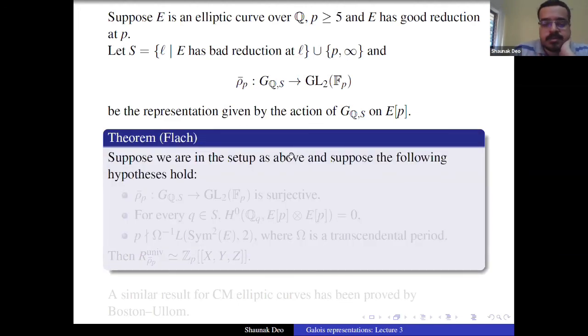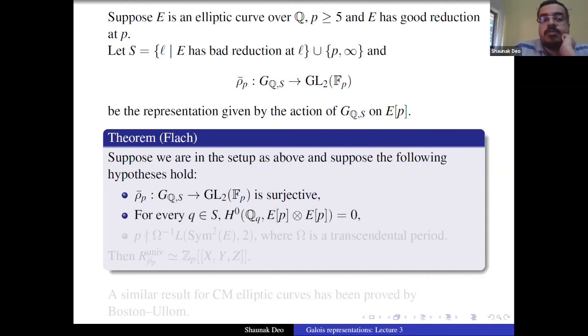He has some hypotheses. The first hypothesis is that rho p bar is surjective. The representation, which is over GL2(F_p), is surjective. Second, for every q in S, which means for every prime of bad reduction, H0 of Q_q, E[p] tensor E[p] is 0. So E[p] tensor E[p] is actually closely related to ad rho bar, and therefore such a condition comes up. And by Q_q, I mean we are restricting E[p] tensor E[p] to G_{Q_q}, the local Galois group at q, and I want the fixed points to be 0.